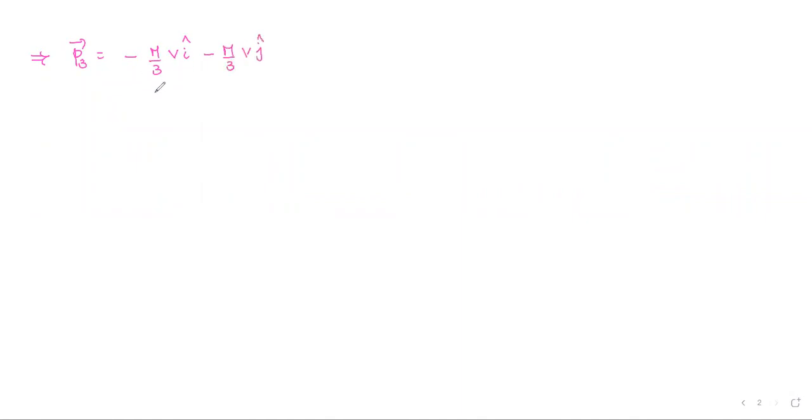So look, I am getting m by 3, of course common, V is also common, and this is minus i cap minus j cap. Okay, so if you see the direction, in what direction does the third piece travel?